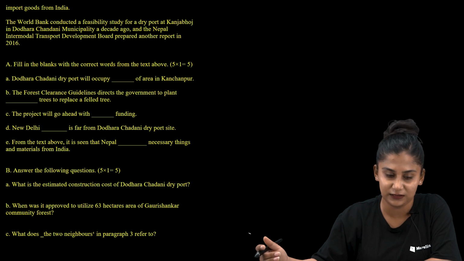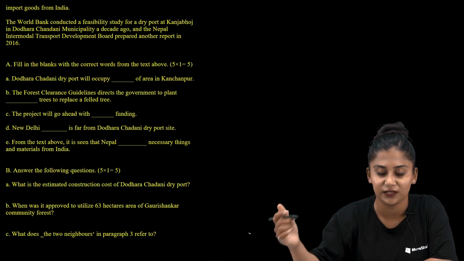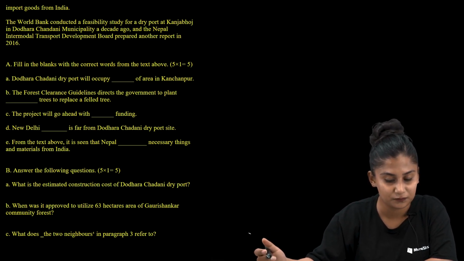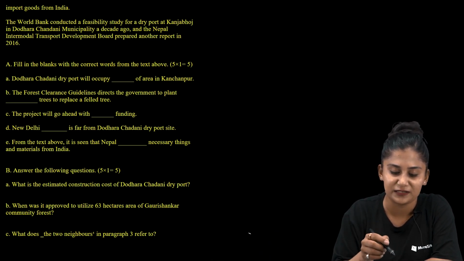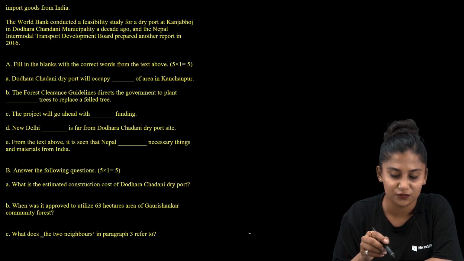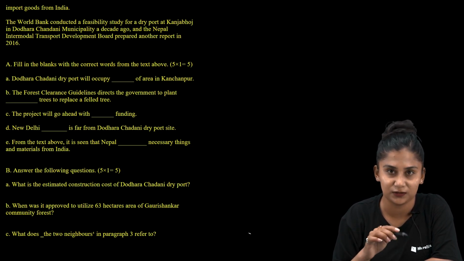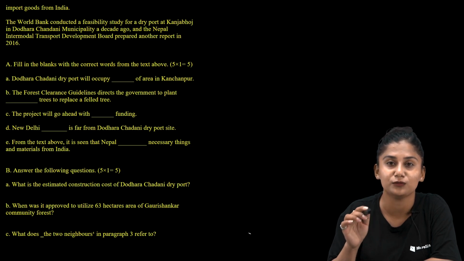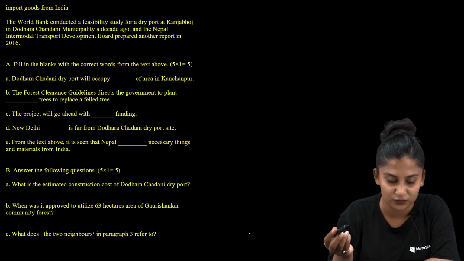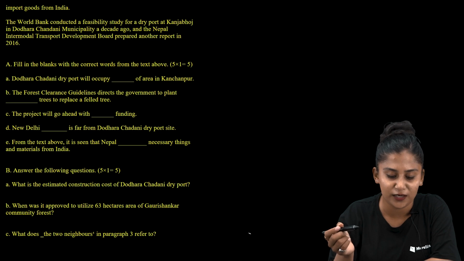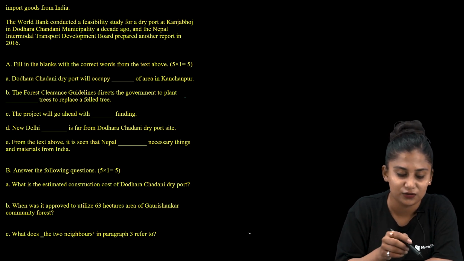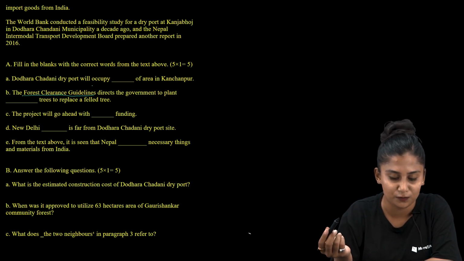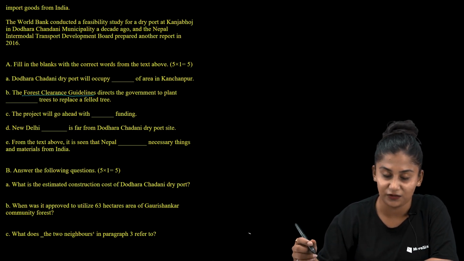So the first question reads, fill in the blanks with correct words from the text above. The first one reads, Doraha Chandani dry port will occupy dash of the area in Kanchanpur. So we are supposed to know the numbers over here, so we are supposed to check the numbers provided to us in the text above. The second reads, the forest clearance guidelines direct the government to plant dash trees to replace a felled tree. So we are supposed to find out what the forest clearance guidelines direct the government. Now let us find out the answers of A and B.